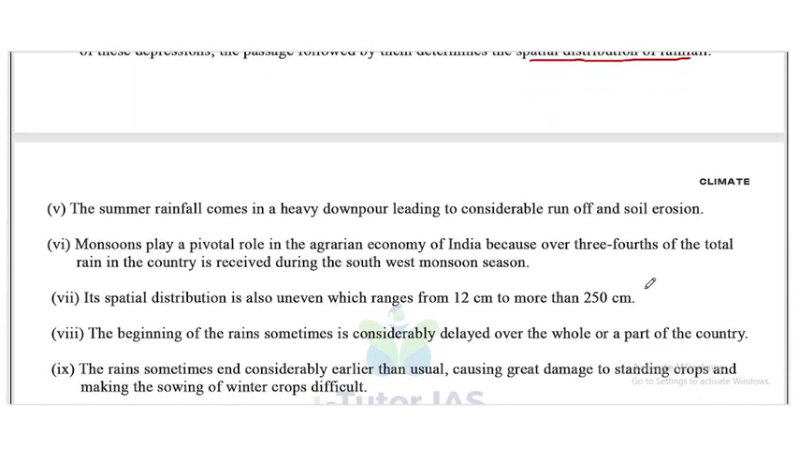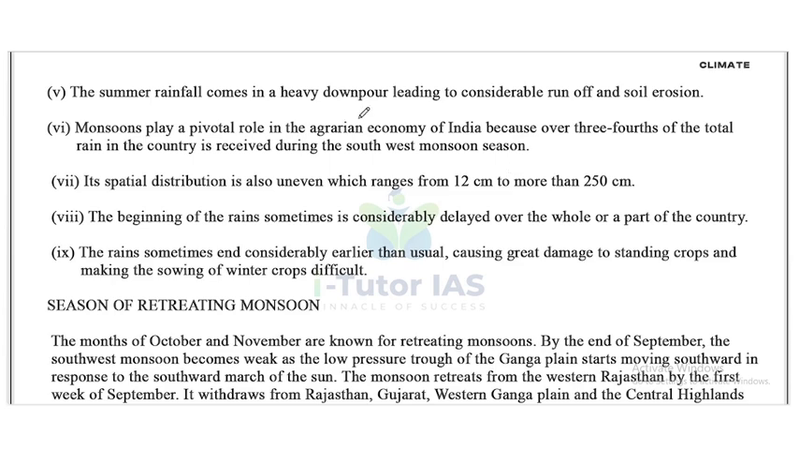Next one is the summer rainfall comes in a heavy downpour, leading to considerable runoff and soil erosion. Okay, so this may cause considerable runoff and soil erosion. Monsoon plays a pivotal role in the agrarian economy of India because over 3/4 of the total rain in the country is received during the southwest monsoon season.